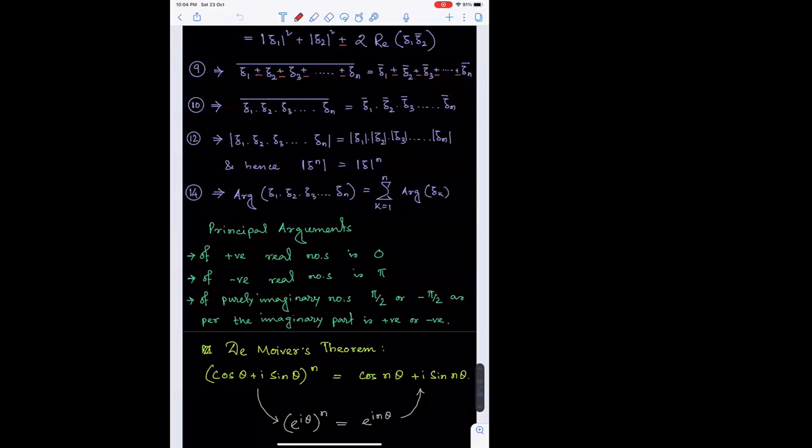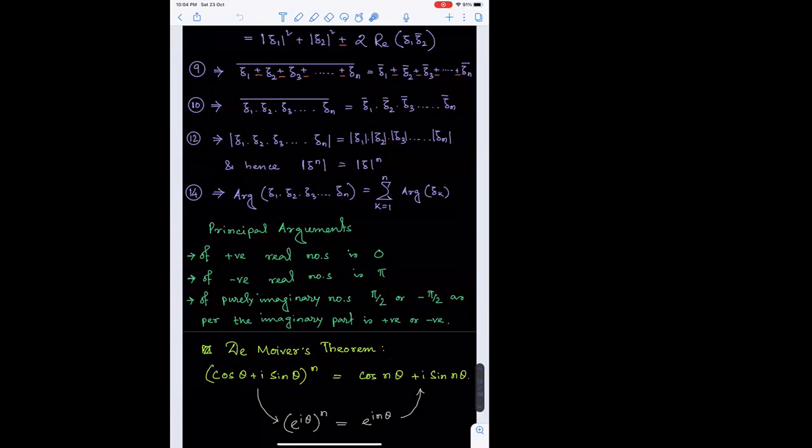So on the basis of our last discussion, we are starting with de Moivre's theorem today. As per de Moivre's theorem, we should have (cos theta plus i sin theta) whole to the power n as cos n theta plus i sin n theta. And the easiest way to establish so is through polar transformation, like cos theta plus i sin theta. This is a Cartesian representation.